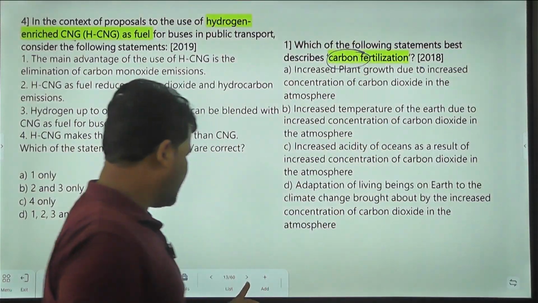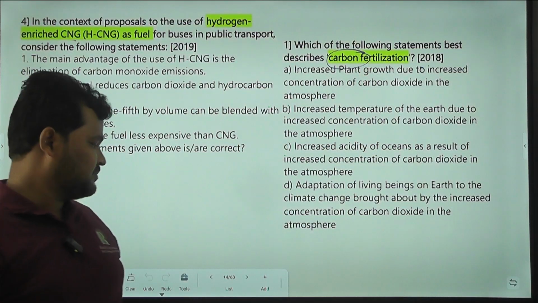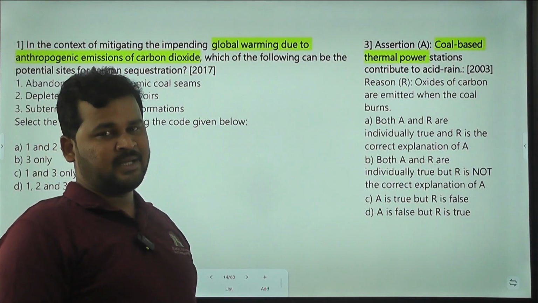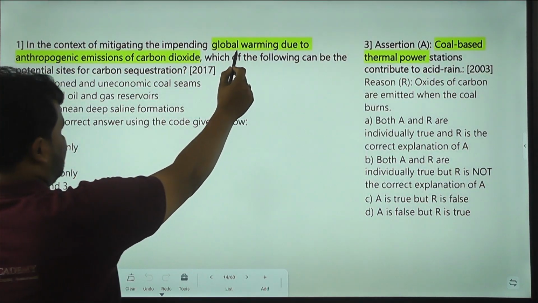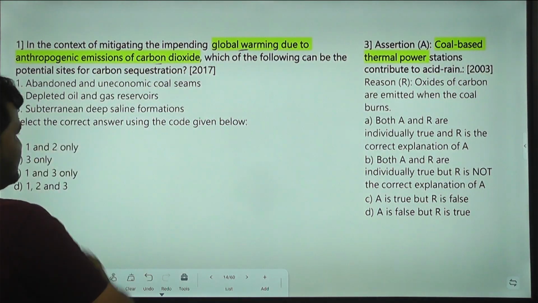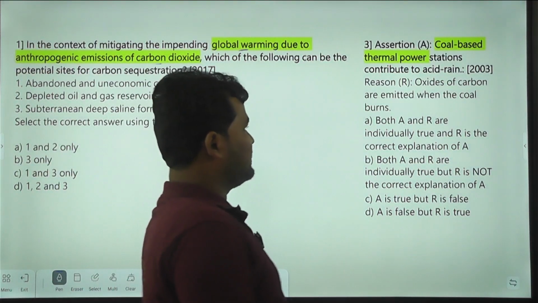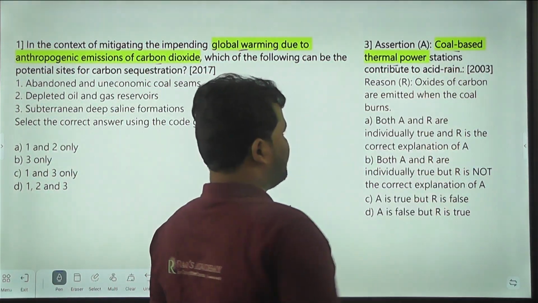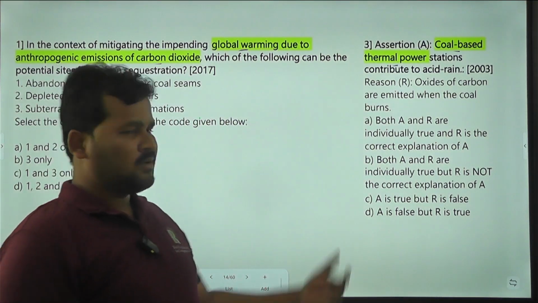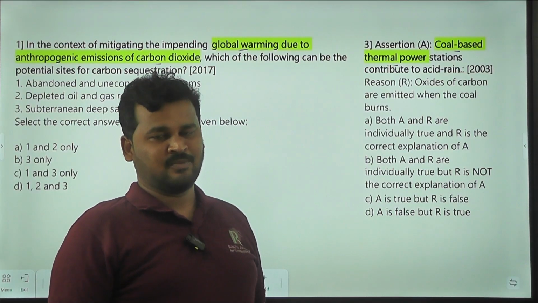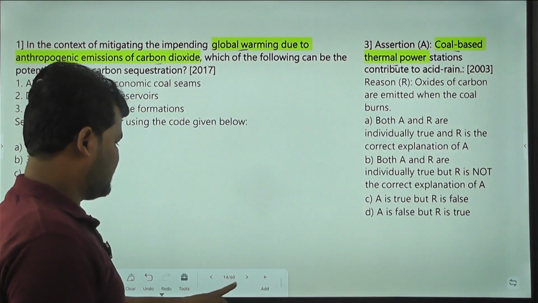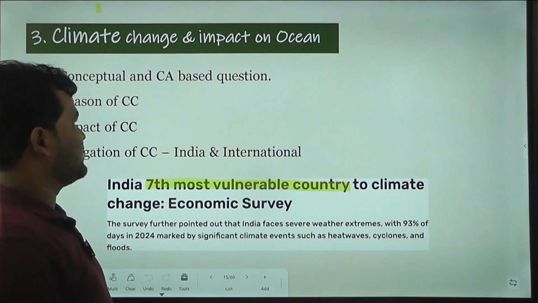So what you have to know is that information related to carbon is very important. Next, global warming, carbon dioxide, coal-based thermal power stations. Coal is nothing but carbon, right? Okay, so questions related to carbon are coming.